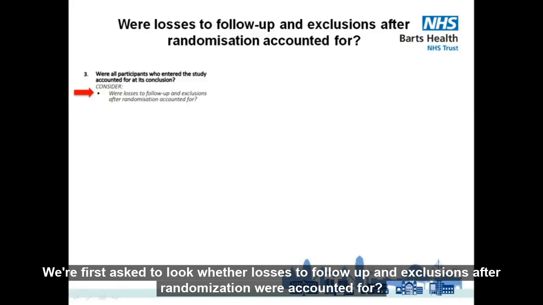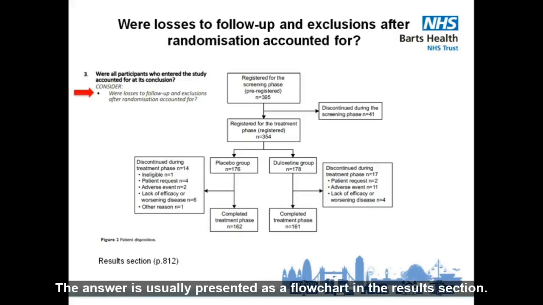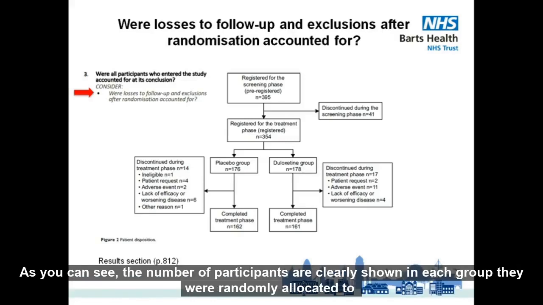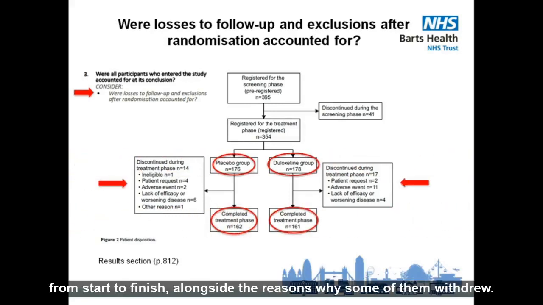We're first asked to look whether losses to follow-up and exclusions after randomization were accounted for. The answer is usually presented as a flowchart in the results section. As you can see, the number of participants are clearly shown in each group they were randomly allocated to, from start to finish, alongside the reasons why some of them withdrew. A good study is expected not to lose more than 20% patients.